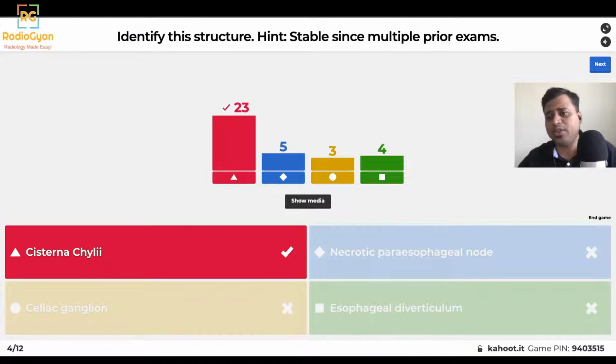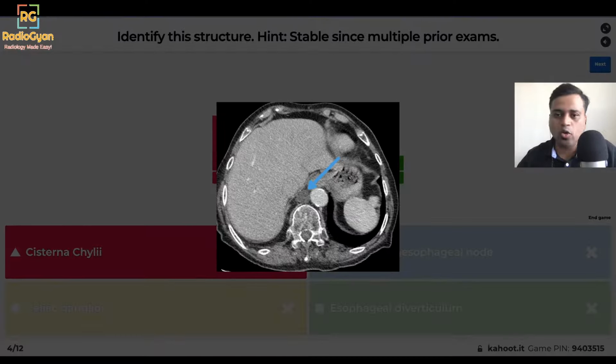Excellent. So 23 of you have got this one correct. We can go over the image once again. What we see here is a well-defined hypodense structure which is closely related to the aorta. Although a necrotic paraesophageal node can have a similar appearance when it's completely necrotic, because it's been stable for a long period of time, this is more likely to be a normal variant. That's the cisterna chyli, the lymphatic sac located at this location. It's commonly mistaken for a necrotic node, so make sure that you have priors and compare to those.